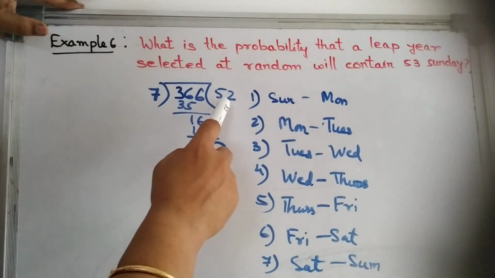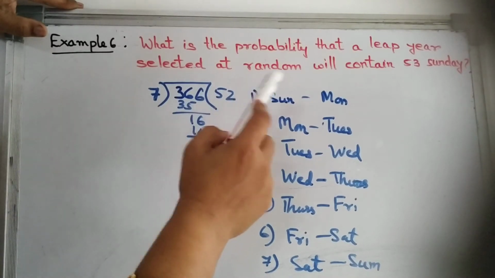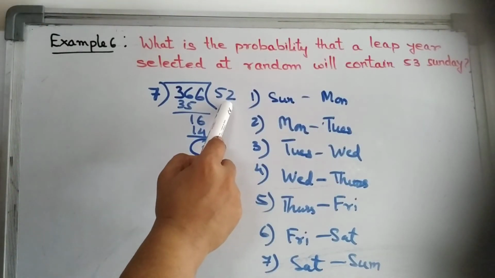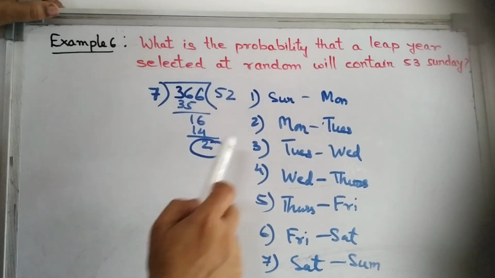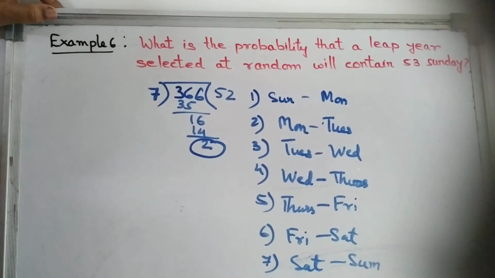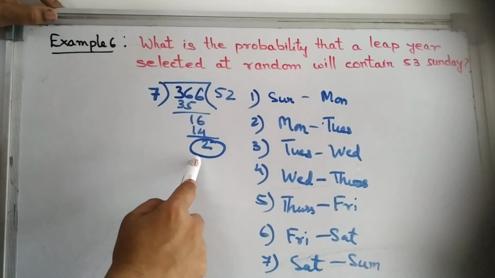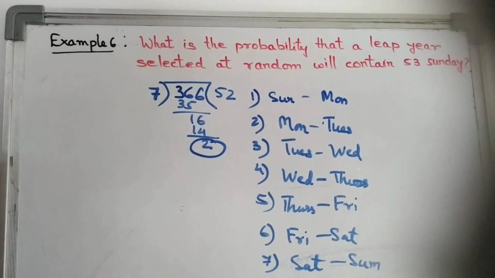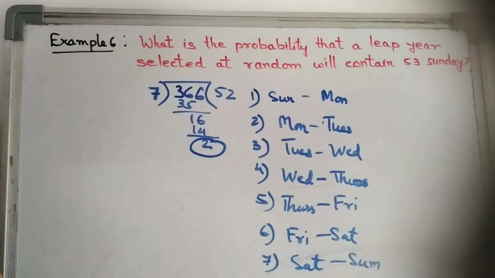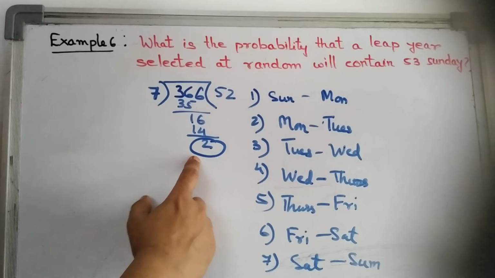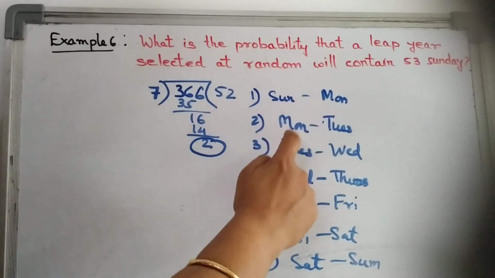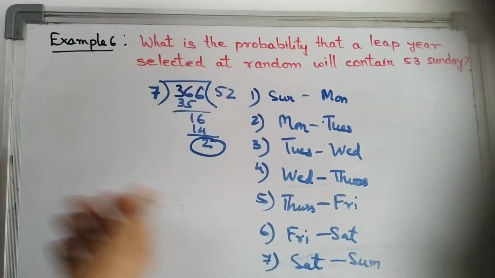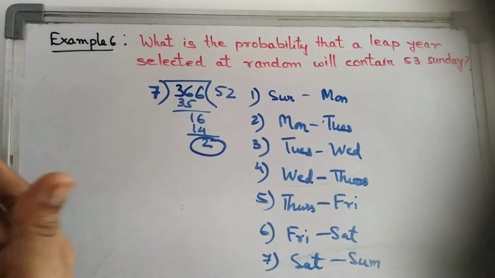Because we get 52 weeks, which means there are 52 Sundays, but we need to find 53 Sundays. So if Sunday is included in these 2 days, we will get 53 Sundays. So these are all the possible cases of 2 extra days. It may be Sunday, Monday, Monday, Tuesday, Tuesday, Wednesday, Wednesday, Thursday, Thursday, Friday, Friday, Saturday, or Saturday, Sunday.